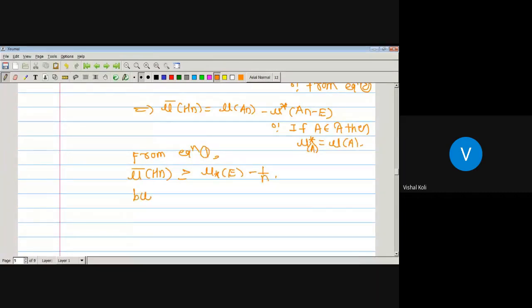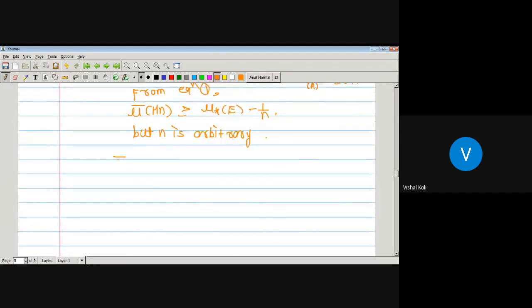But n is arbitrary. Therefore, as n is tending towards infinity, then 1 by n is tending towards 0, which implies mu bar of Hn is greater equal by inner measure of E. Take this as equation number 3. So as n tends to infinity, 1 by infinity tends to the 0 value. Therefore, mu bar of Hn is greater equal by inner measure of E.